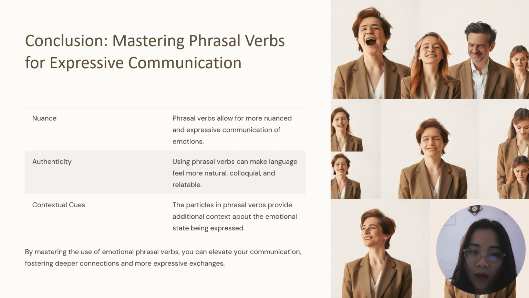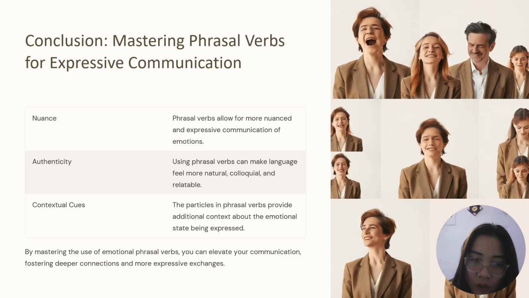So here we have mastering phrasal verbs for expressive communication. In nuance, phrasal verbs allow for more nuanced and expressive communication of emotions. In authenticity, using phrasal verbs can make language feel more natural, colloquial and relatable.